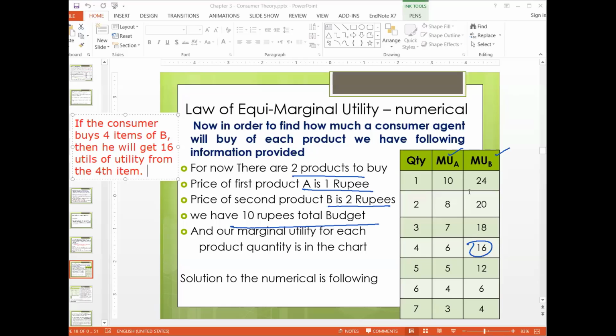What does this 4 mean? Let me take a pen, and let's take a blue color.